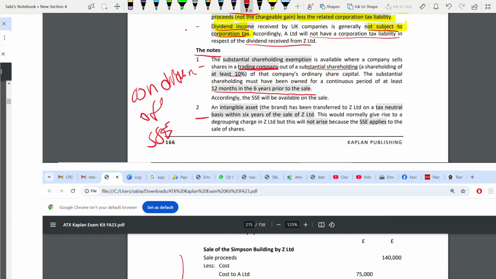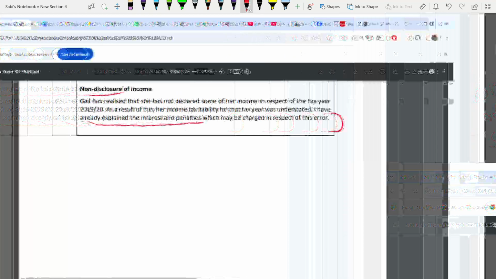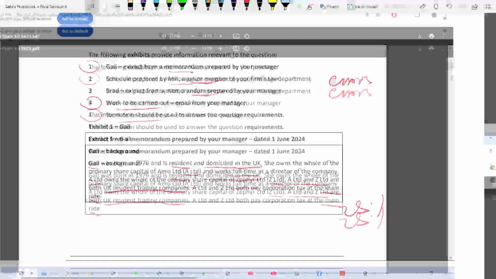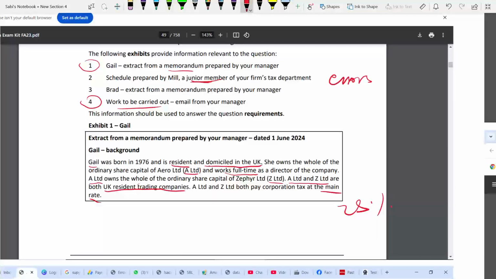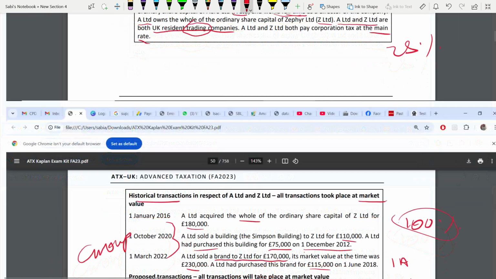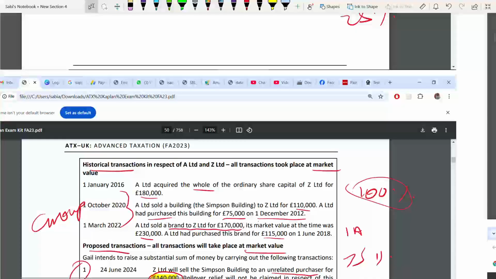So is this a trading company? Forgot? Don't worry, go back to exhibit 1. In case you forgot, always go back to exhibit 1. They have told it's a UK resident trading company. Done. They are owning the whole of the share capital. And when did they get it? On this date, 2016.